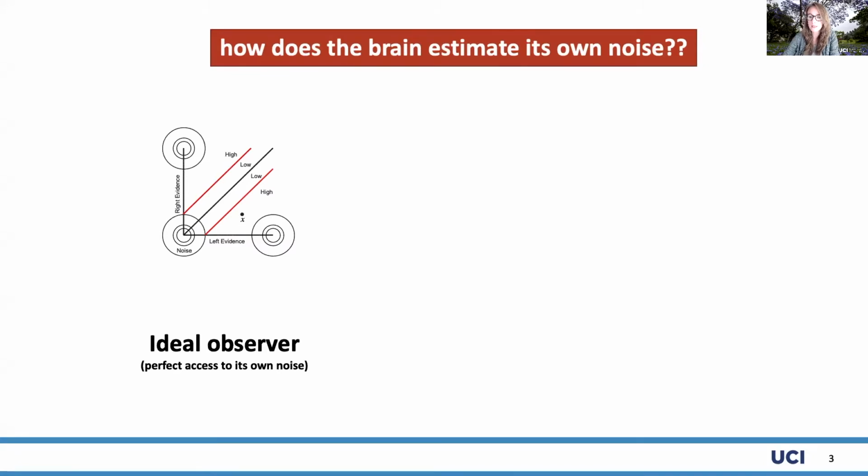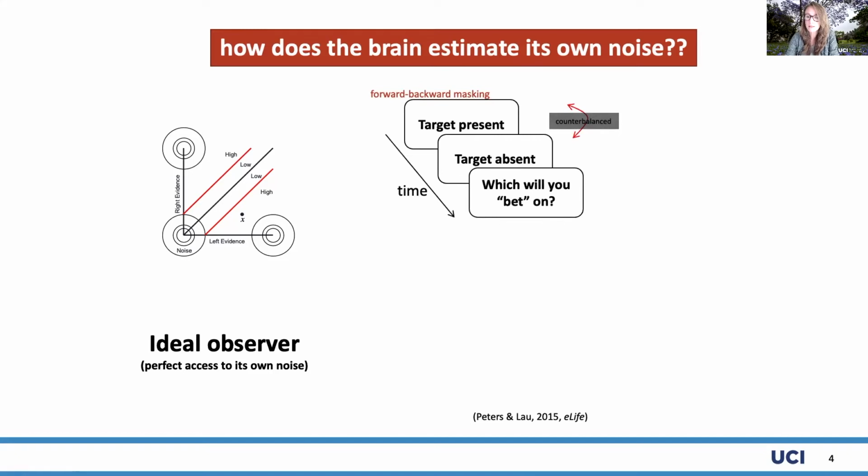If the brain is an ideal observer, then it has perfect access to the noise in its system, and it can use that to make metacognitive judgments. This here is a graphical depiction of a two-dimensional Bayesian decision system that might operate under this ideal observer kind of rule. We have some evidence that metacognition might be optimal like this.